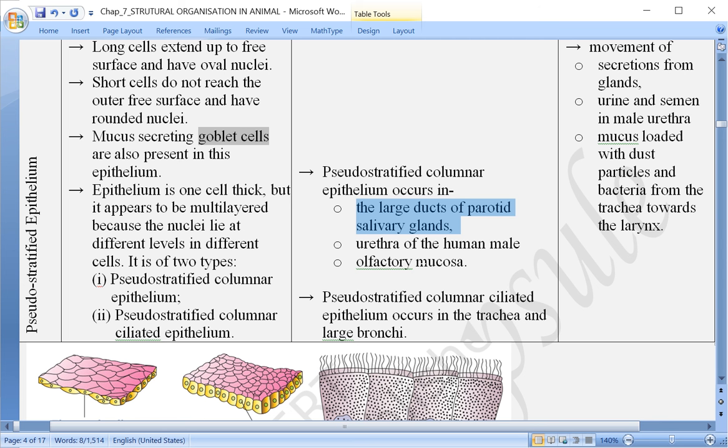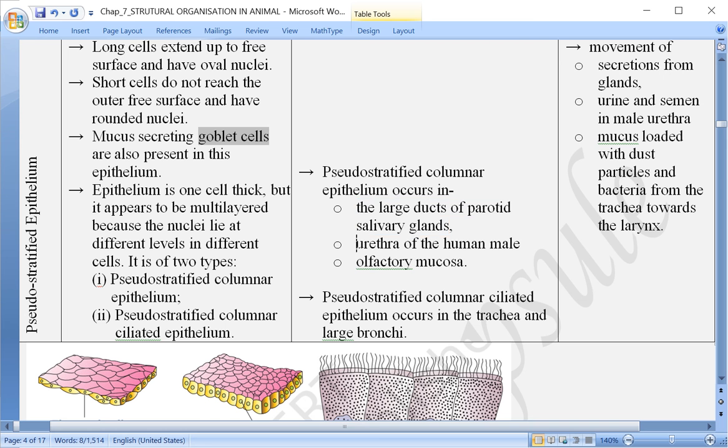One pair out of these is called the parotid gland. This parotid gland is located just in front of the ear, a little bit on the lower side, below the ear but in front. This is the largest one. So in the duct of this parotid gland, this pseudo stratified columnar epithelium is present.